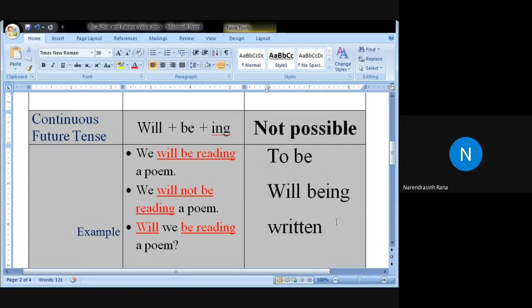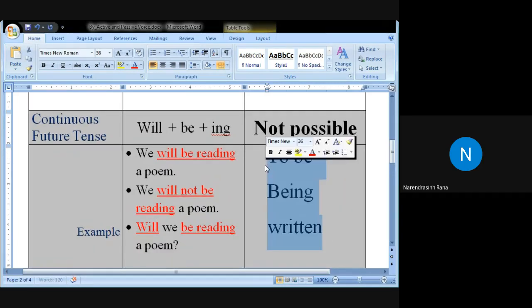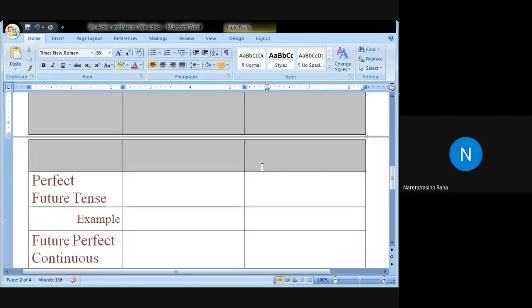This is not possible because a modal auxiliary is not used here, and being written is not possible. So therefore, here it is not possible.